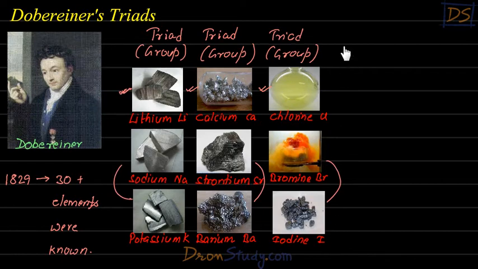So here we can write this important point, students. What is this important point? That elements in a triad, okay, now you can also understand how this name triad came. Triad basically means three. Tri stands for three. So in every group there were three elements. That's why he called it triad. Triad means a group of three. So according to the scientist Döbereiner, elements in a triad have similar properties.